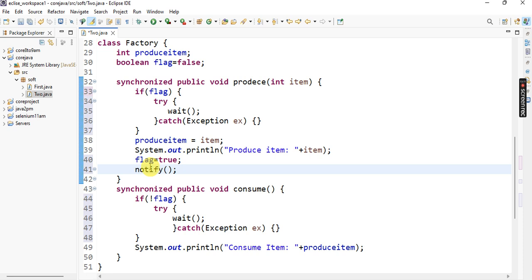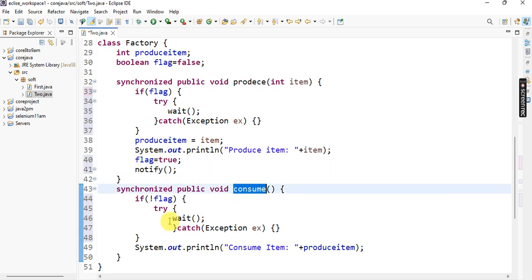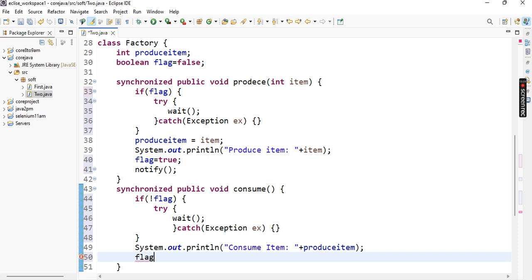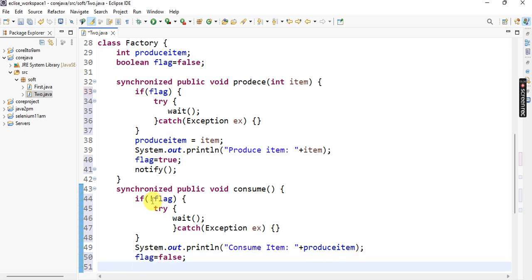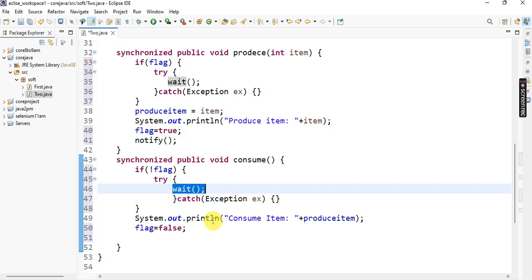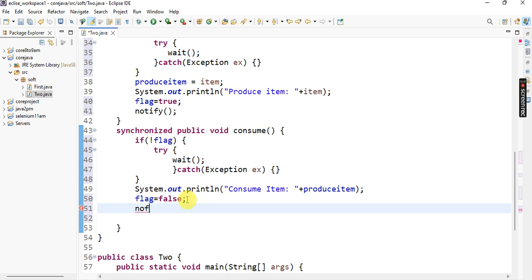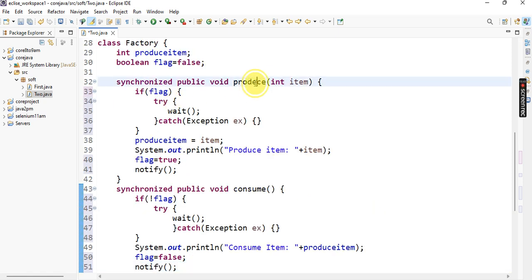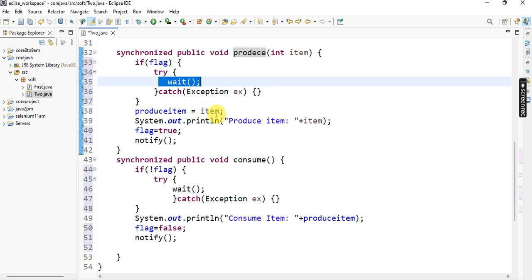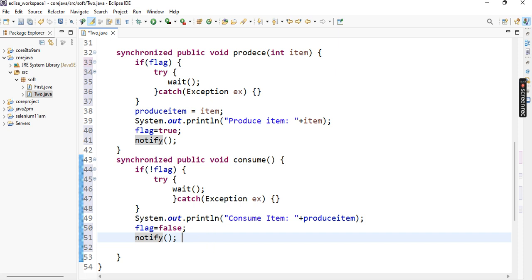When it's notify, the consumer comes to wake up stage, then the consumer consumes that item, then flag equal to false. Why? Because not false means it's true, then it moves to waiting stage. Then it's notify. Notify means the producer is in wake up stage.